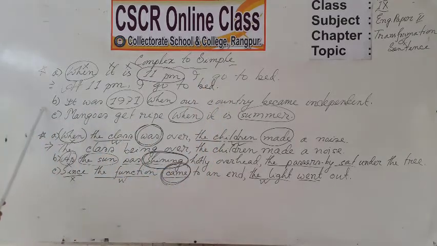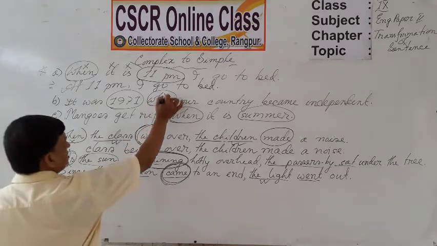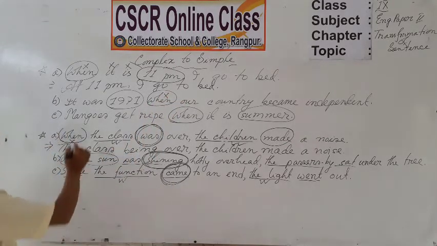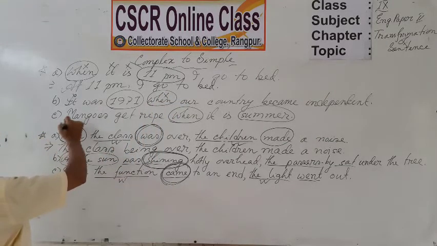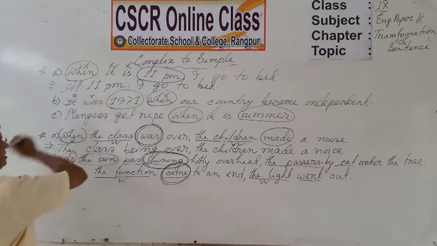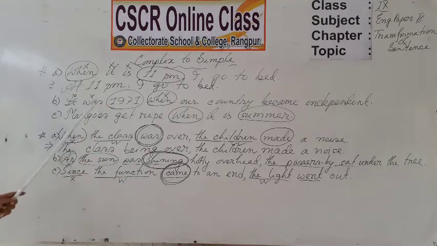Again in sentence B, it was 1971 when our country became independent. Yes, again you will delete the word when, you will delete the subject it, you will delete the verb was. Then you will have only the word 1971. Yes, dear students, and this word refers to a year.